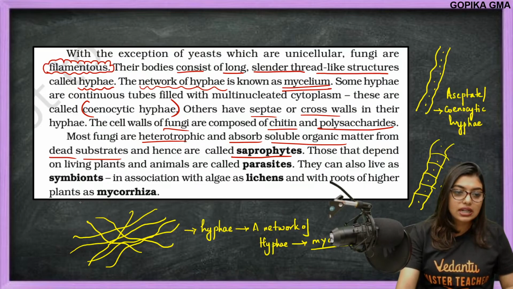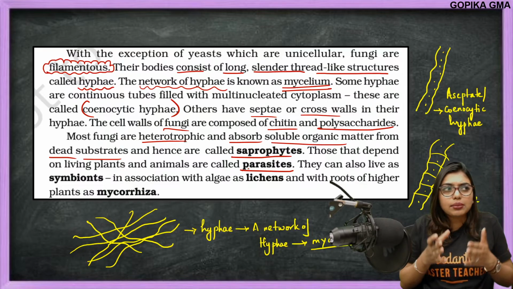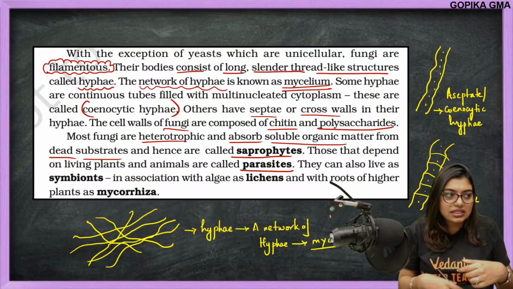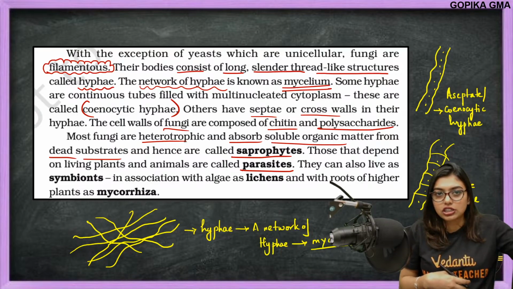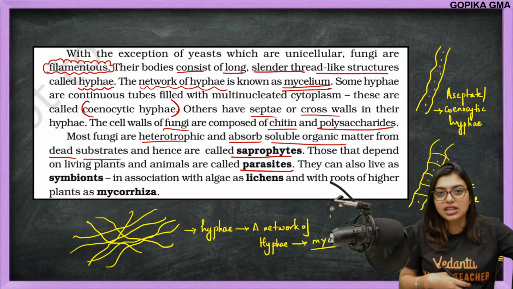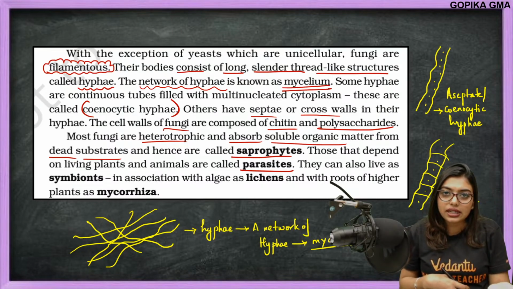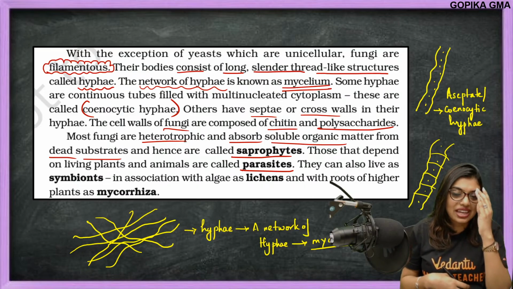Now those that depend on living plants and animals are called parasites. Obviously you understood, no? Like, I am very dependent on this person. Whatever this person's nutrition is there, I will take it. I'll become a parasite. Example, I'll become a parasite.